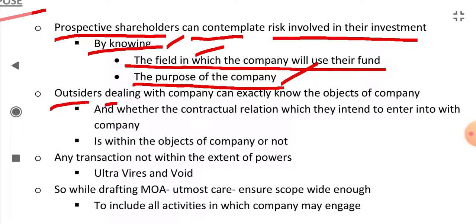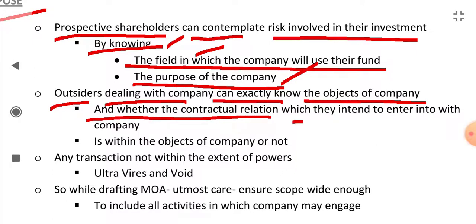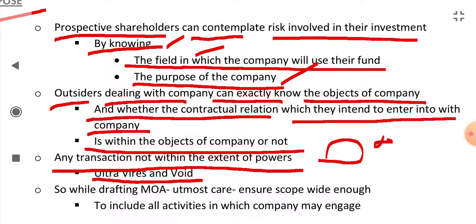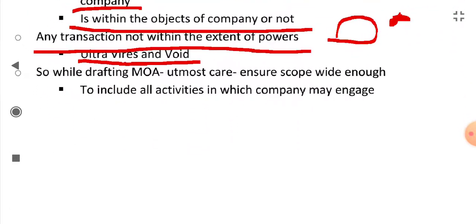Outsiders dealing with the company can exactly know the objects of the company and whether the contractual relation they intend to enter into is within the objects of the company or not. Any transaction not within the extent of the powers is ultra vires and void. Ultra vires means beyond power.